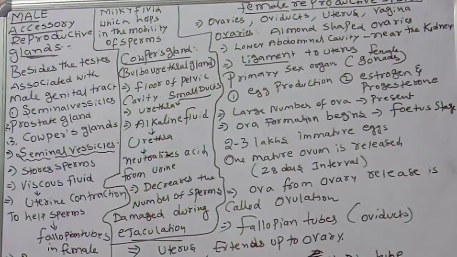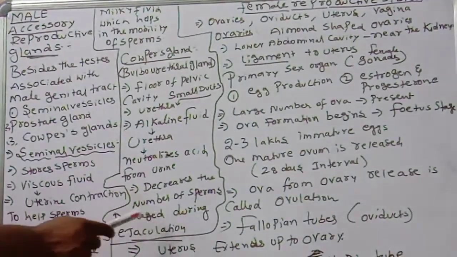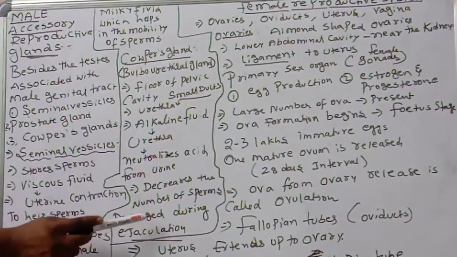Cowper's glands are also called, very important, bulbourethral glands. They secrete alkaline fluid. That alkaline fluid is very important to neutralize the acid from the urine. Also, in the female reproductive tract, acidic nature is controlled by all these gland secretions: seminal vesicles, prostate glands, Cowper's glands. And the Cowper's gland secretion decreases the number of sperms damaged during ejaculation. So this is important.